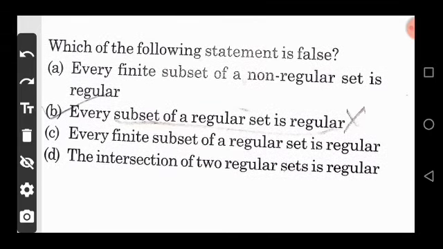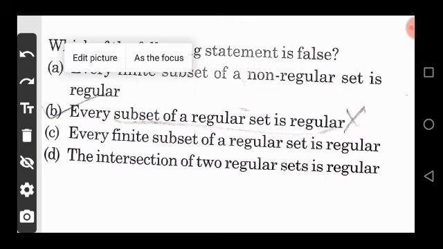Now move on, next question. Which of the following statements is false? Option A, every finite subset of a non-regular set is regular. Option B, every subset of a regular language is regular. Option C, every finite subset of a regular set is regular. And option D, intersection of two regular sets is regular. Here option A is correct, because every finite subset of a non-regular set is regular.